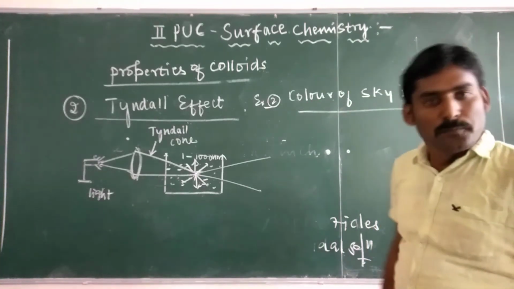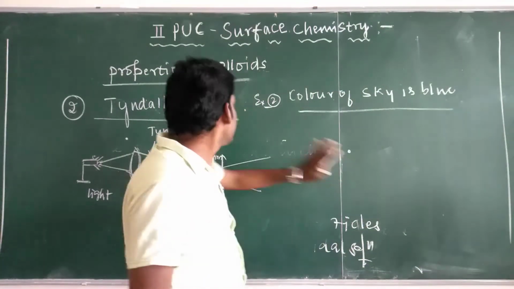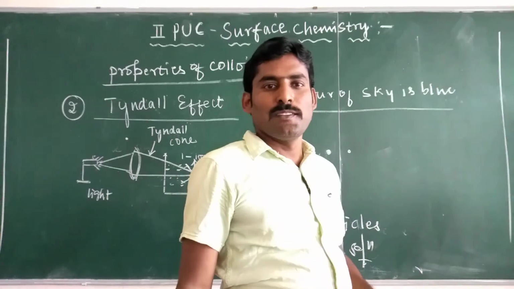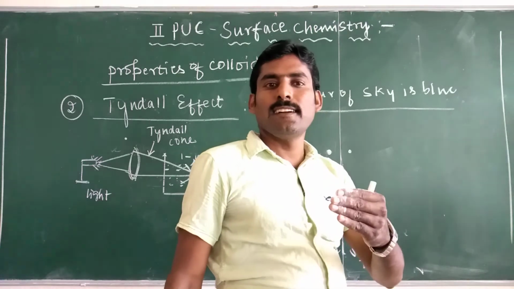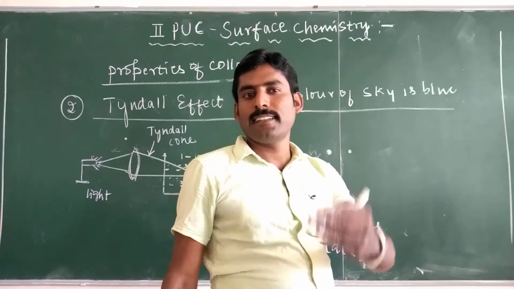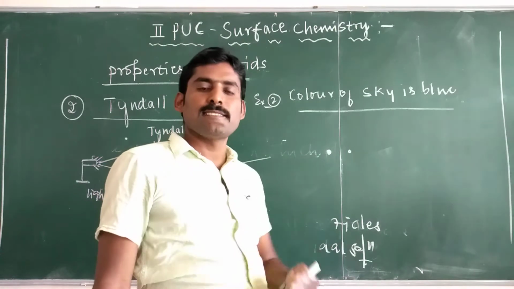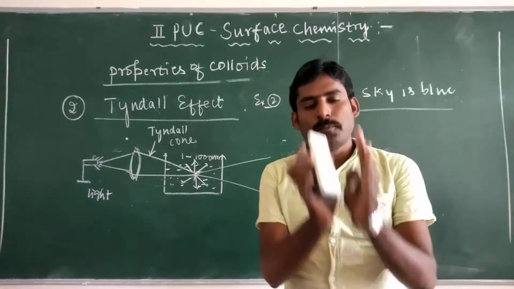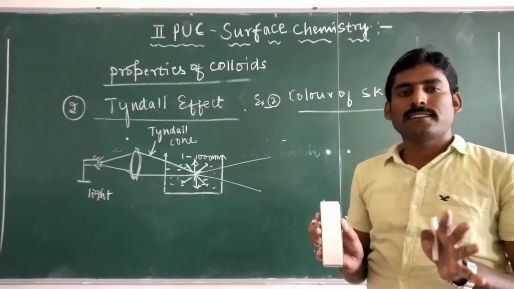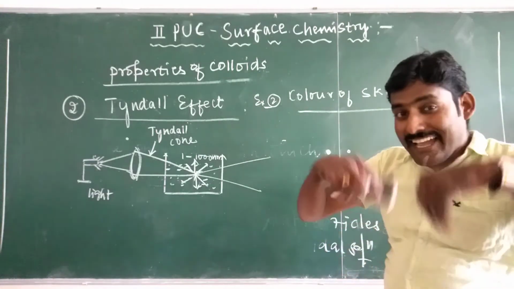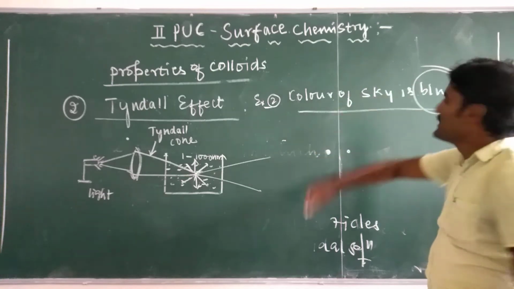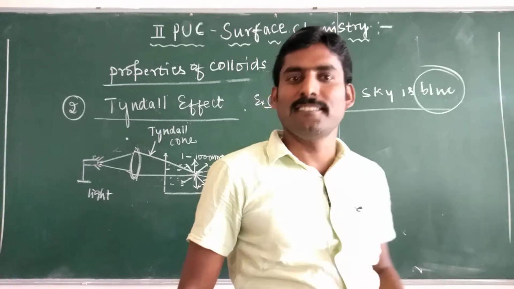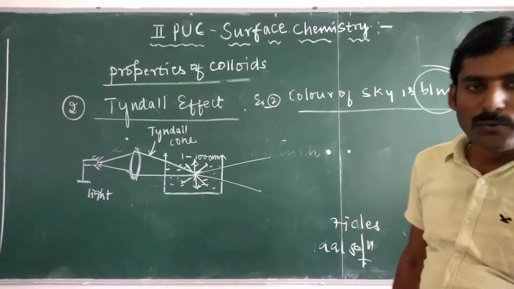Color of sky is blue. This phenomenon is explained by Tyndall effect. The sky color is blue due to the scattering of light by the dust particles and smoke particles present in the air. Those particles scatter the blue color of the light to the maximum extent. Hence, sky appears blue in color.